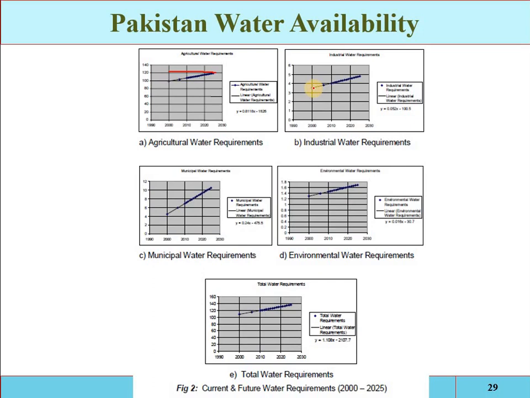in Pakistan the area is developing, urbanization is occurring. For economic development we are installing different industries, so the water requirement for industries will increase. At that time this much amount of water was required, and now the industrial water demand is increasing. And for municipal use, the population is increasing, so the water demand is also increasing. The municipal water requirement and the environmental water requirement are for landscaping and other human activities. If we look into the total demand, in 2000 this much water was required, and at 2025 and 2020-2030 this much water will be required.